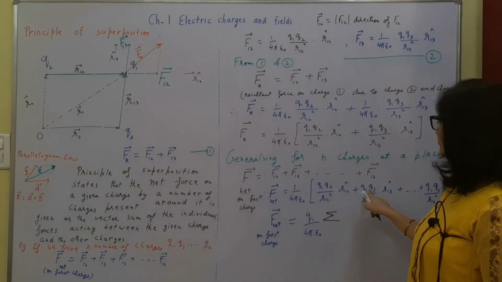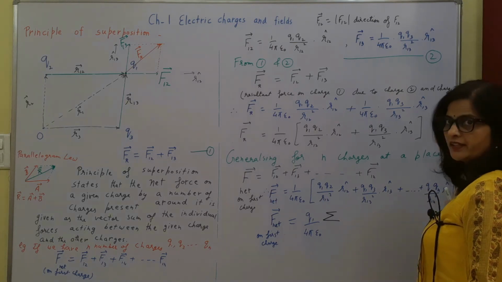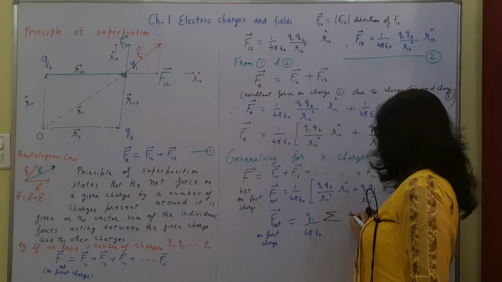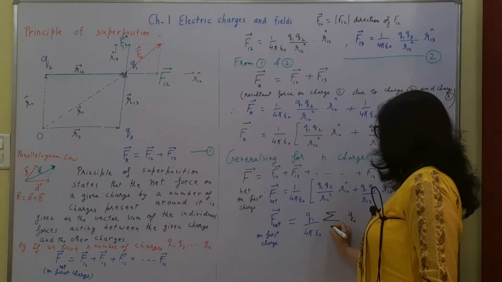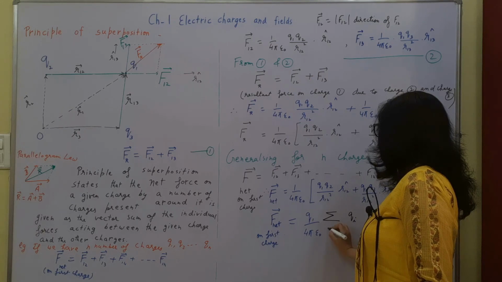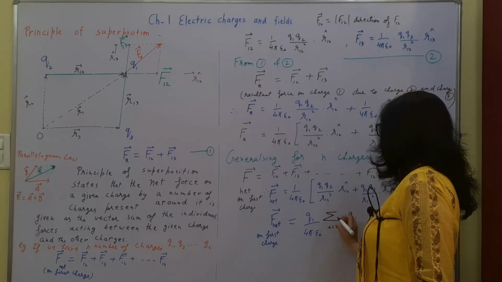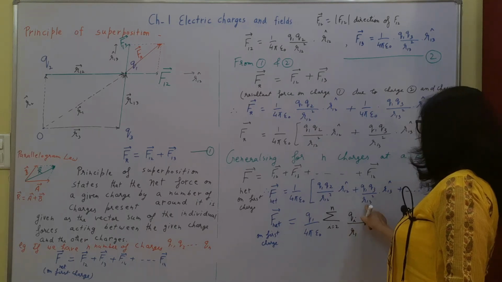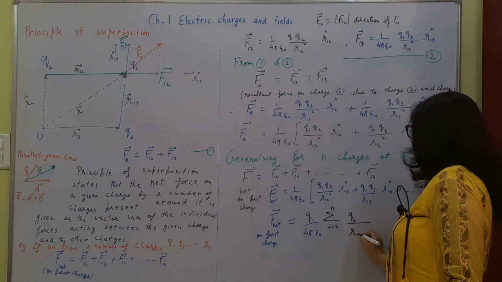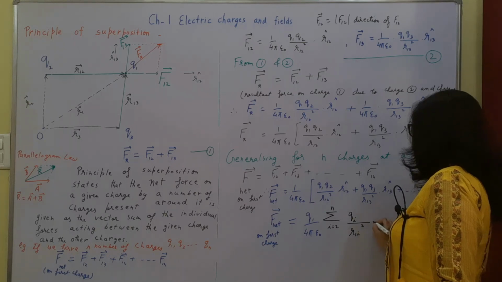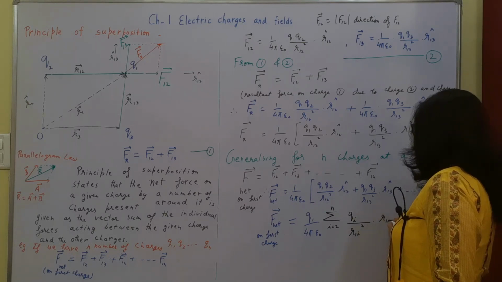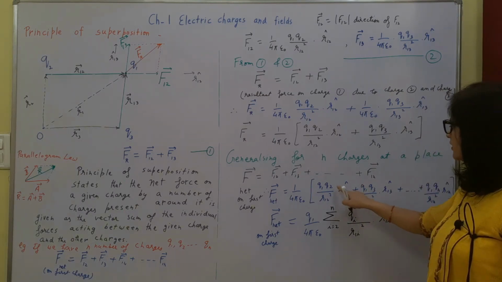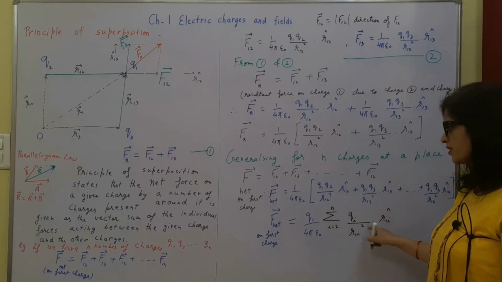So force between 1 and 2, force between 1 and 3, up to force between 1 and n. I can write that the second charge will start from charge 2, that is i is equal to 2 to n, and r1i will be there if I am generalizing it. This way the terms related to the second charge I have written in the generalized form.